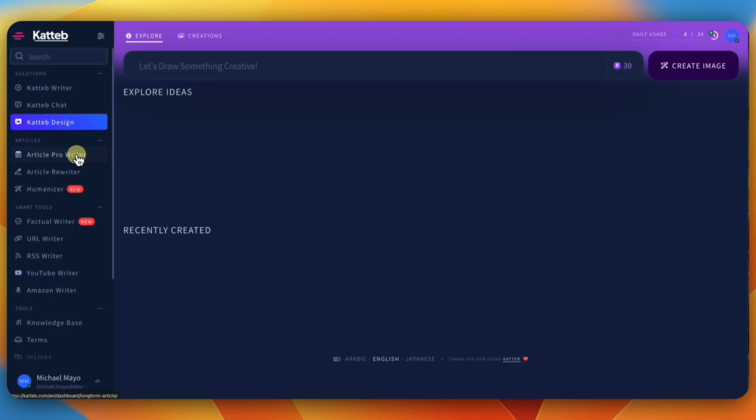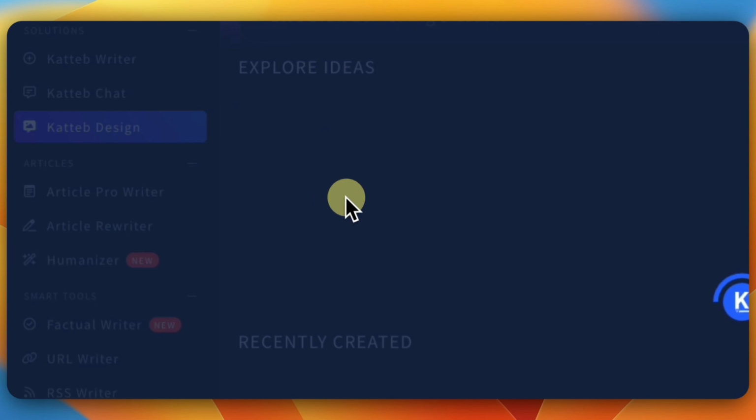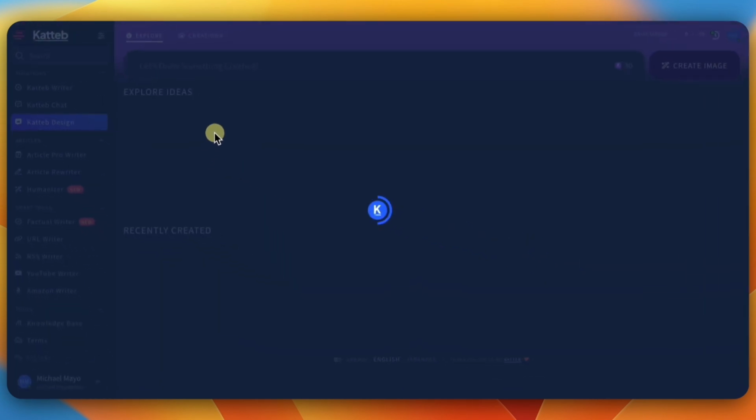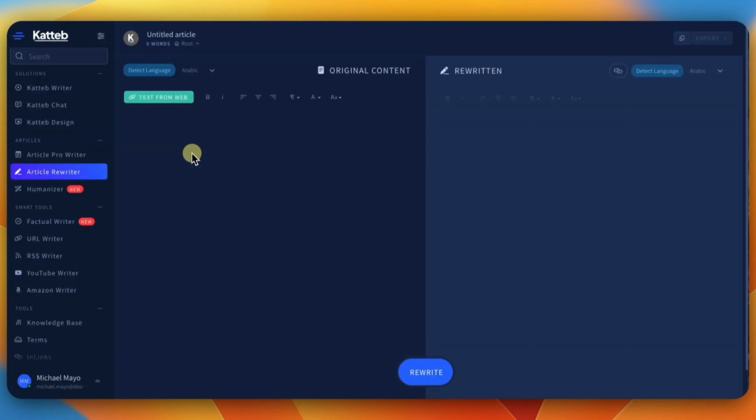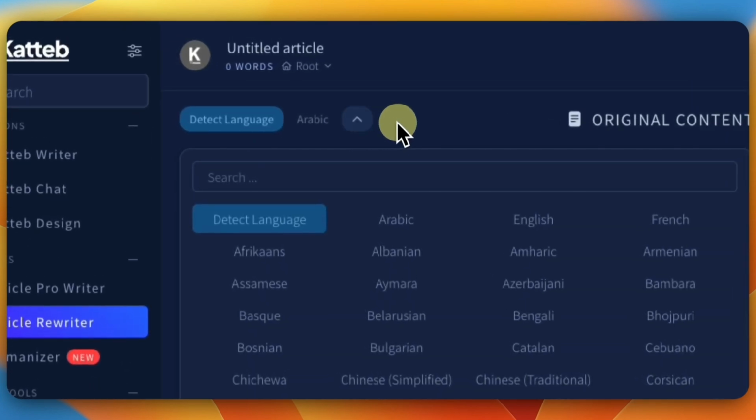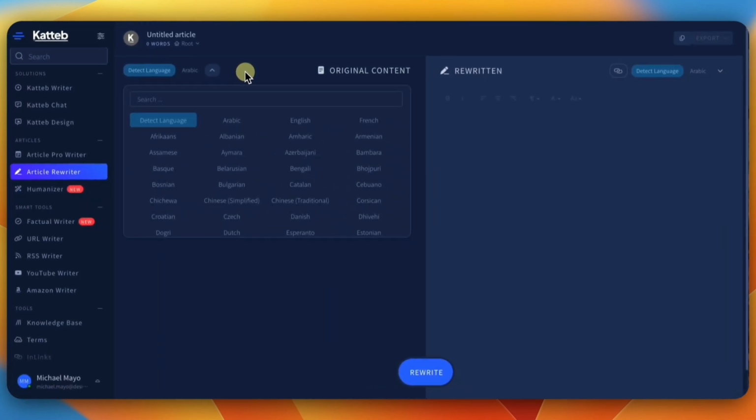Okay, so now we're gonna get back to this here because there's a small little workflow I want to show you. I would actually show you what else are the other features. So we got the rewriter. If you have a copywriter or anything that you want to rewrite, you can put that in there and you can generate a new write. You can do it in multiple different languages. So for instance, if you're writing something in English, you want to translate it into Arabic or even another language. As you can see, all these different languages, you can easily do that as well.